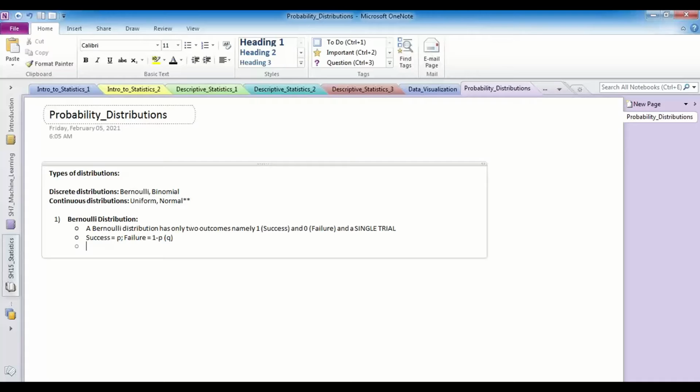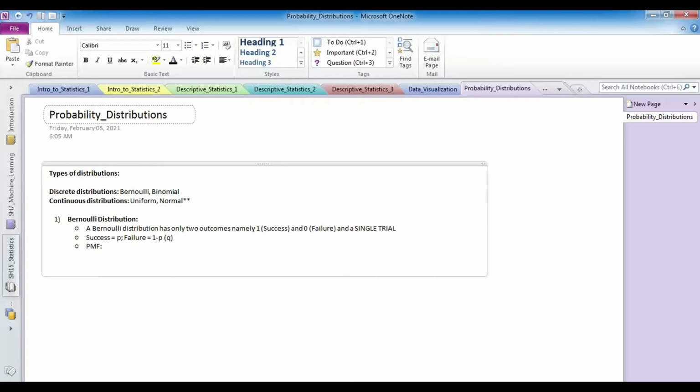Yes, sir. Very good. So since Bernoulli is a discrete distribution, will we have a PDF or a PMF? PMF. It would be PMF. Okay. So let's see how the Bernoulli distribution's probability mass function will look like.